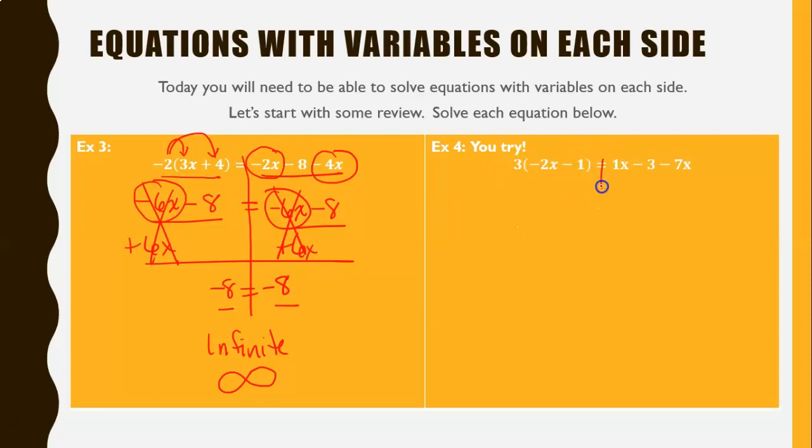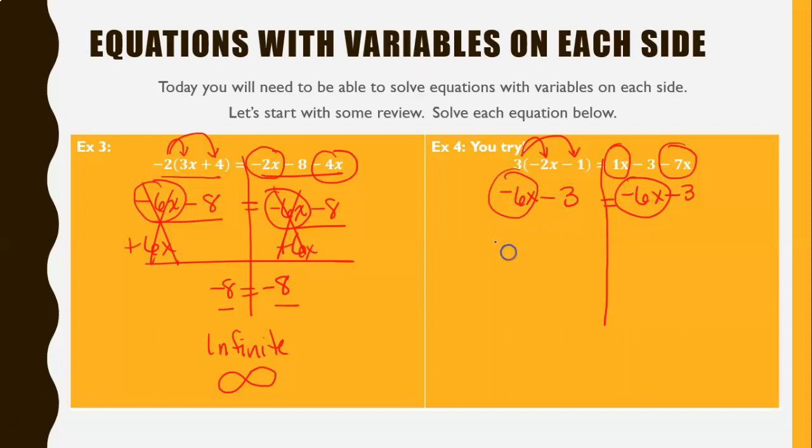Welcome back. You should have drawn your line down, distributed your 3, so you get negative 6x minus 3. And then for this one, 1x minus 7x is negative 6x minus 3. Now we're looking for like terms on opposite sides. We add 6x to each side because we do the opposite. The 6x's cancel, and we get negative 3 equals negative 3. Negative 3 does equal negative 3, and so we say that our solutions are infinite solutions, with the laying down 8 next to it. All right, that's expected, that is review, not new information.